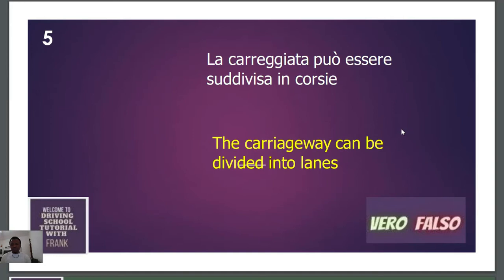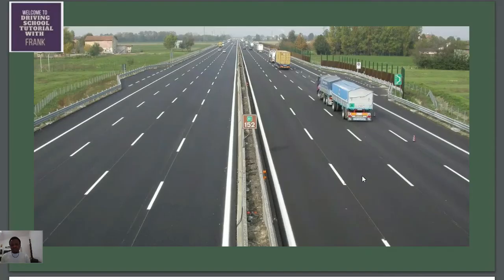So going to the question, which says la carreggiata può essere suddivisa in corsie, which is the carriageway can be divided into lanes, the answer is vero, because we already saw just now that we have one carriageway here, but we have 4 lanes inside.